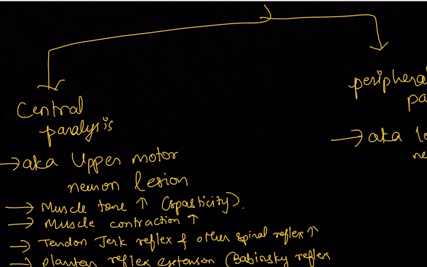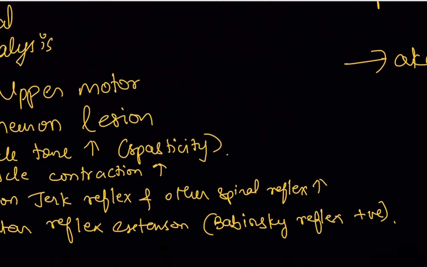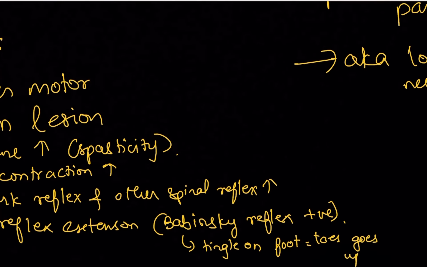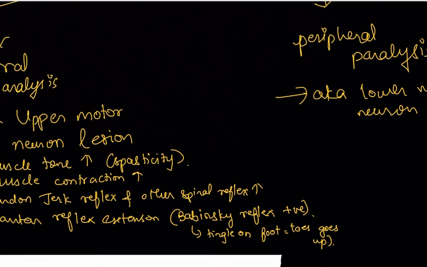It is normal in babies. But if an adult is having toes going up when we tickle or scratch their feet, that is an indication that the Babinski sign is still positive. It should be negative. Okay, so in adults it's negative, in children it's positive. That is normal. So Babinski's reflex is positive in case of central paralysis. I'm writing the meaning of Babinski reflex over here: tickle on foot equals toes go up, normally present in children, but in adults the toes always go down. You can ask your friend to tickle your feet and see if your toes are going down or upwards.